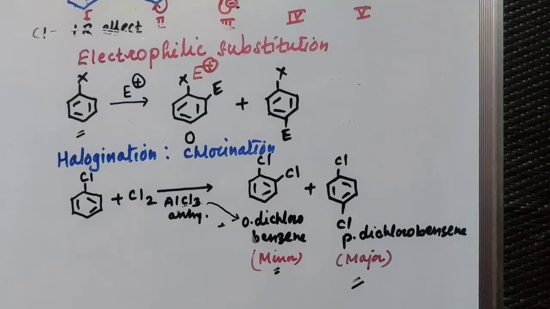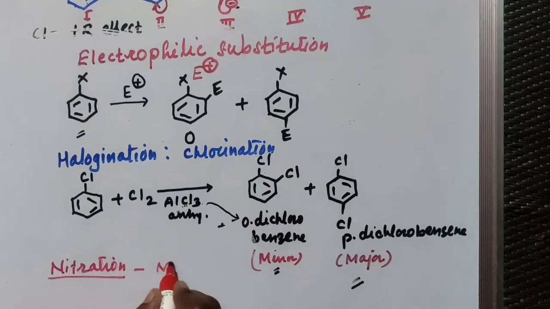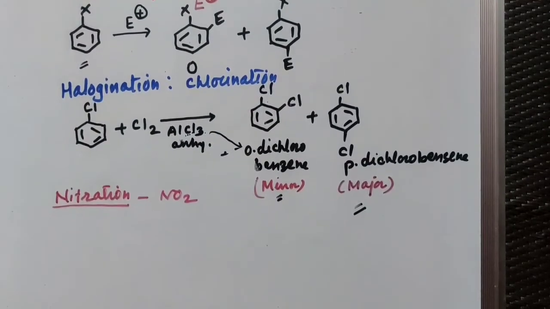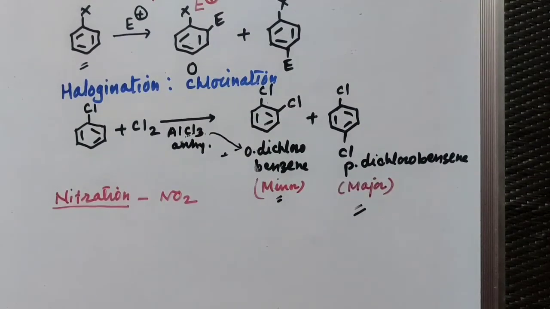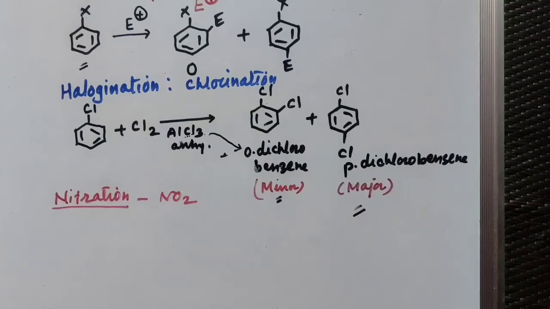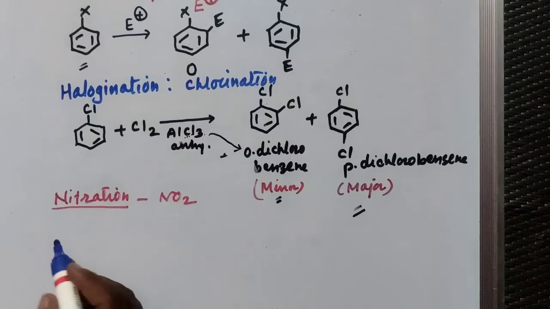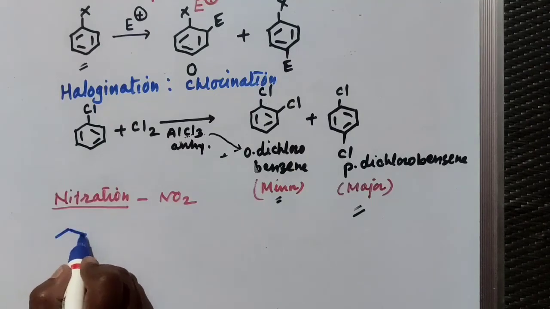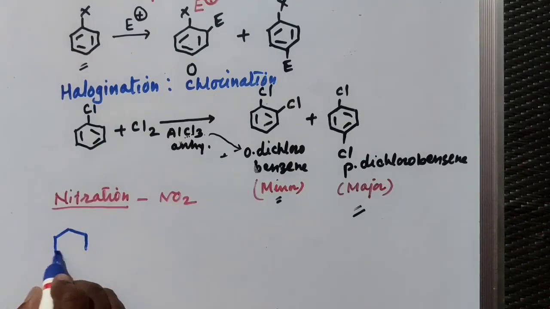So the next reaction is nitration. Now here nitration means again introduction of the nitro group, NO2 group. So here when haloarenes, we'll take again the example of the same, chlorobenzene.